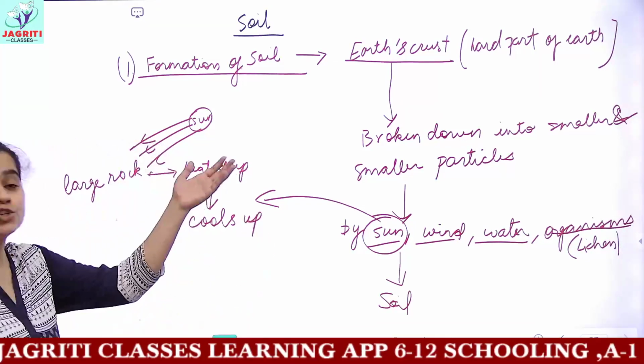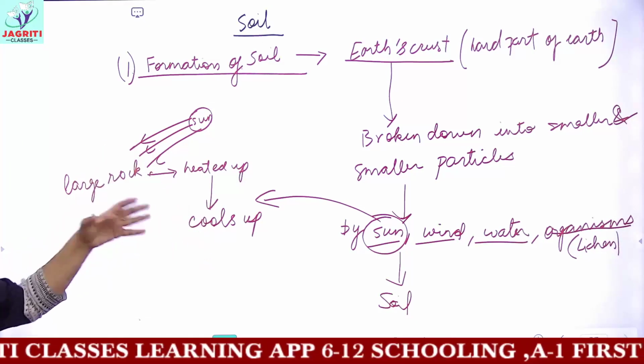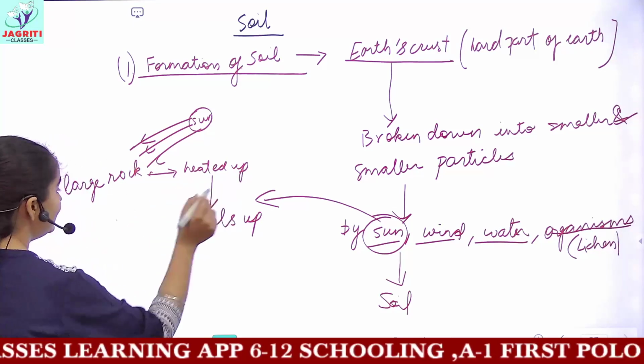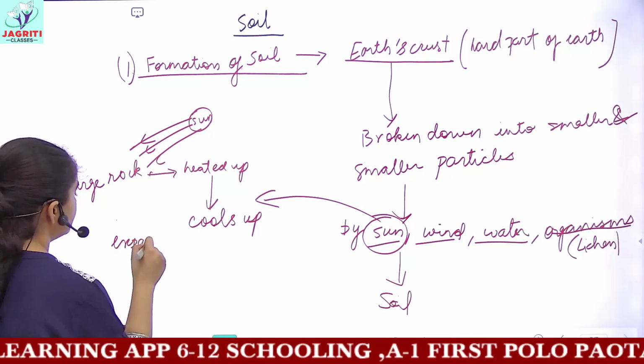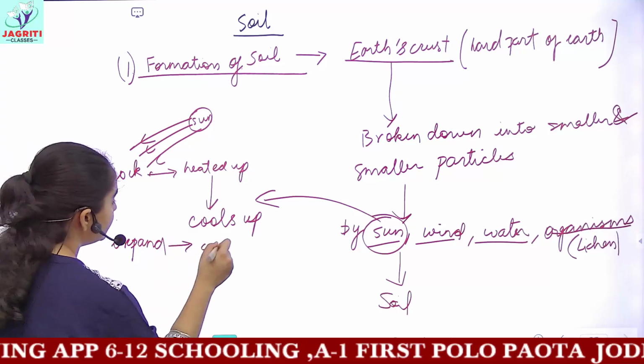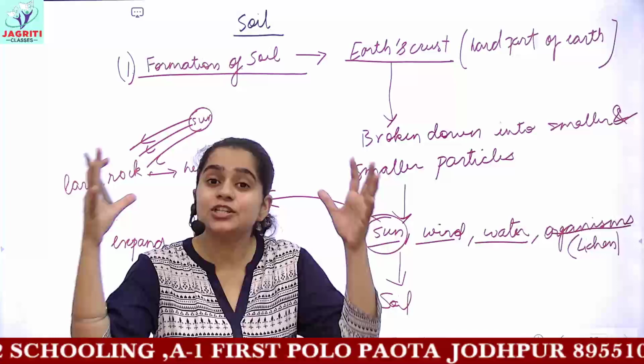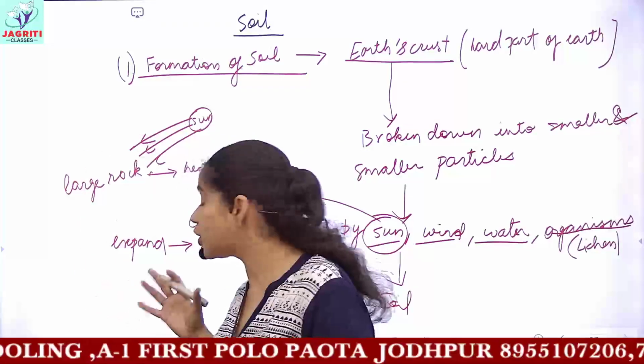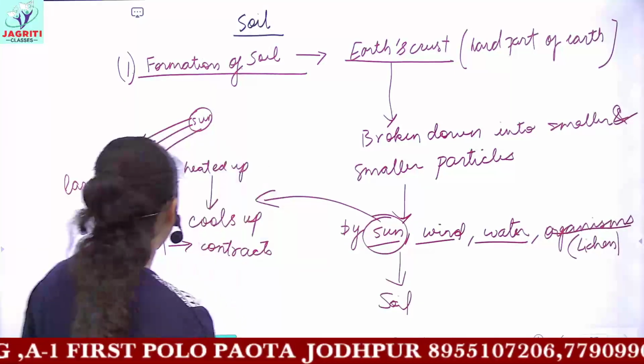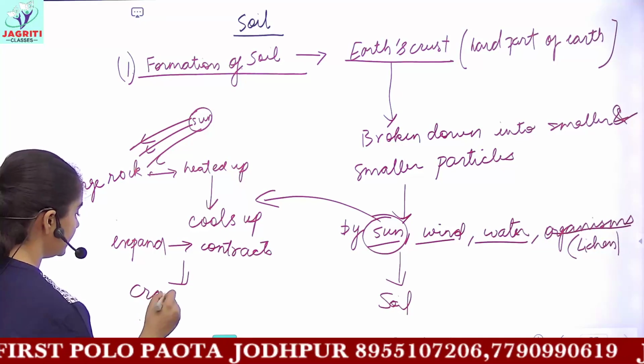And during this continuous heating and cooling of the rock, when it is heated it expands, and on cooling it contracts. And due to the continuous expansion and contraction in the size of these rocks, the rock develops cracks inside it.